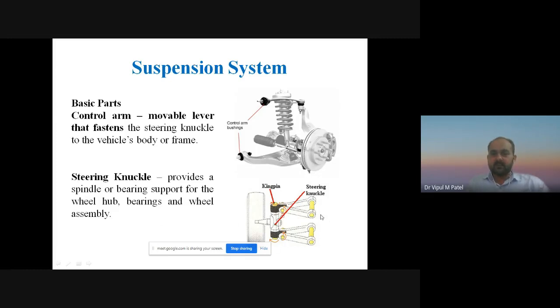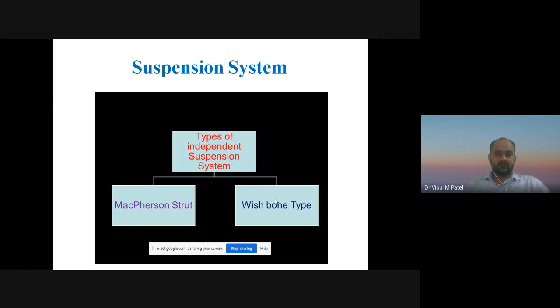the bearings and the wheel assembly. This is known as a steering knuckle, and this is known as a kingpin. I hope all of you have heard about the kingpin, right? All of you have heard about the kingpin in the wheel alignment portion. So what is the importance of the kingpin inclination in wheel alignment, that we will see when we discuss wheel alignment, right? So these are the basic parts of the suspension system.